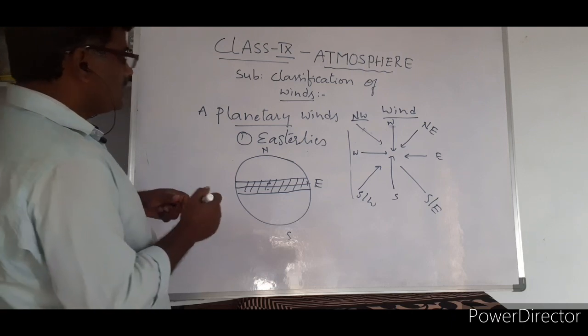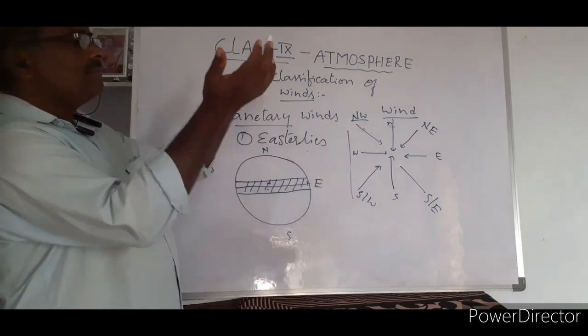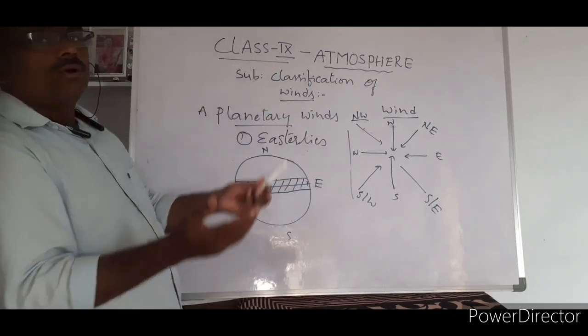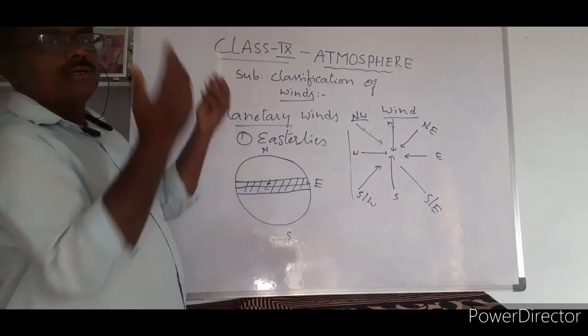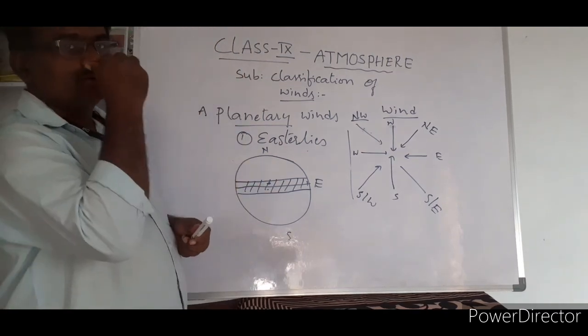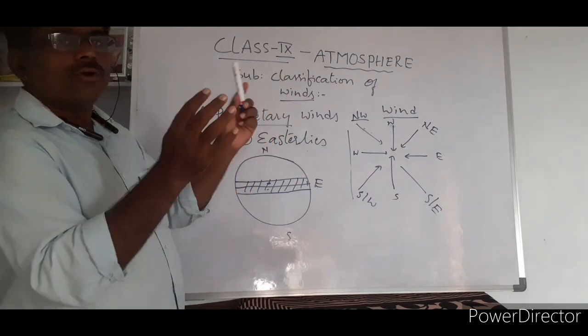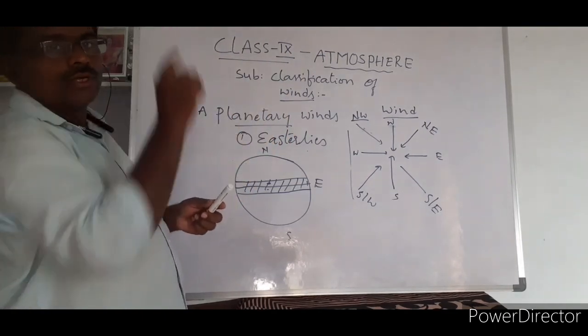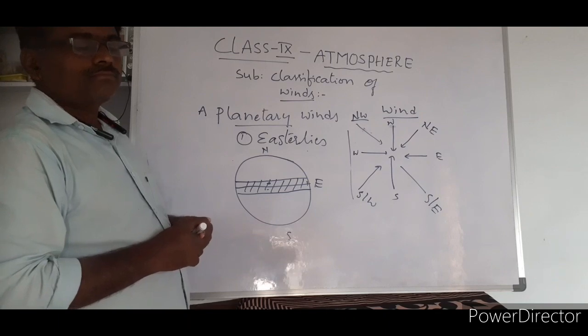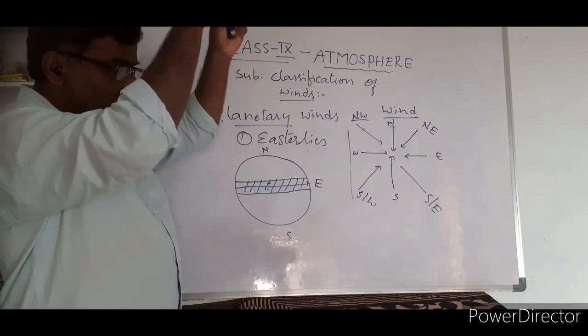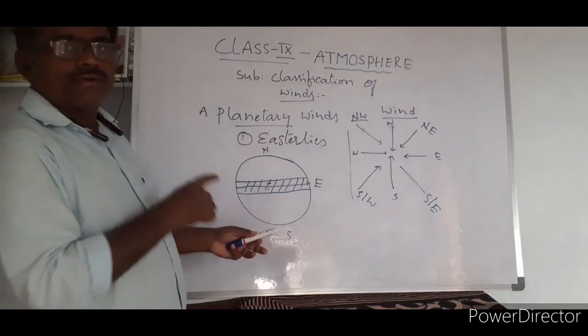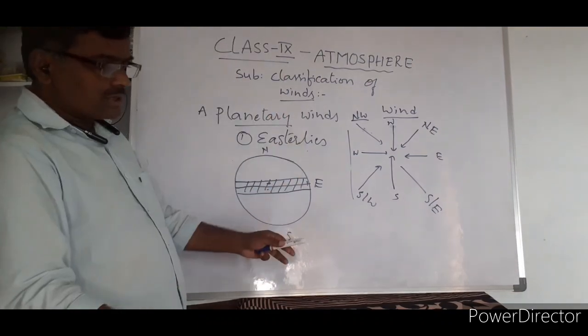Whenever the air goes up, it reaches higher elevation. At higher elevation it condenses, as the temperature is low there. Again, it is dragged towards the surface.